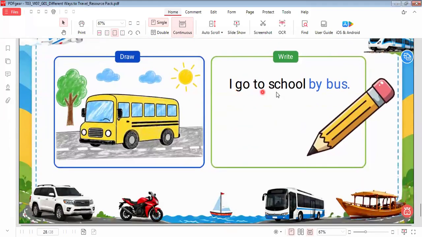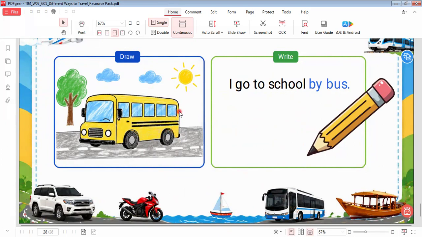Here we say, I go to school by bus. So here we draw a bus and say, I go to school by bus. For another one, I would like you to do it by yourself. You can say, I go to school by car, so you can draw a car like this one. Or you can go by bike, and then draw the bike.